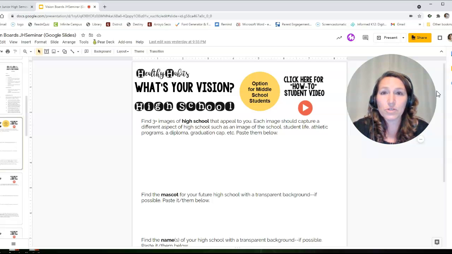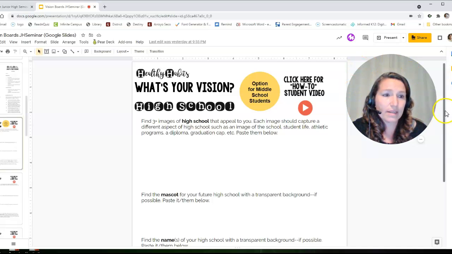So if you're planning to go to Saugus High School, have a little bit of blue. If you're going to get into football, you could get a Saugus football picture in there. You could put your football picture in there. You can always upload pictures from your phone. If you want to get into ASB, you could have an ASB logo there. There's a lot of different ways you could go about this. If you want to be in drama, you could look for a symbol to represent drama, like that mask, or art, a canvas, something to represent the arts. So you can really go a lot of different directions with this.